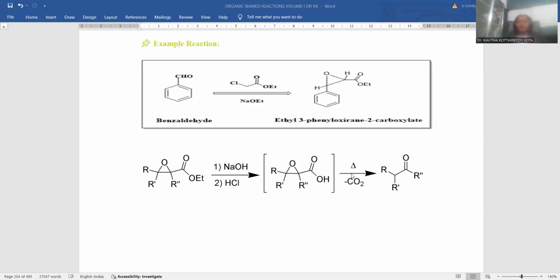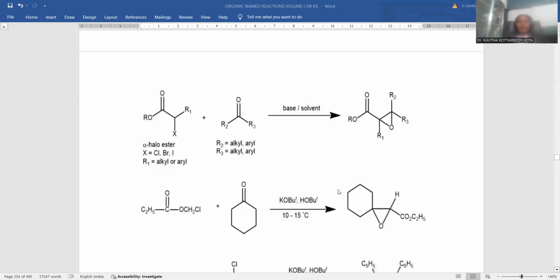This is another possibility of the product transformation. Whichever product we get in this Darzens condensation is the epoxy ester. This is called epoxy ester, that is further processed in a certain way, giving rise to a ketone as the final compound. Let me go with the exploration of the research based on this Darzens condensation process by introducing certain examples.